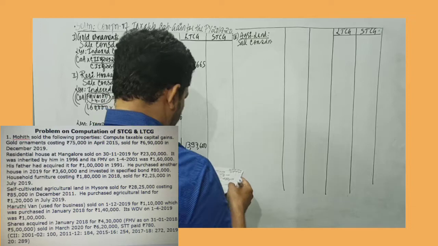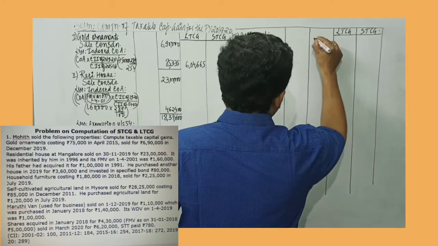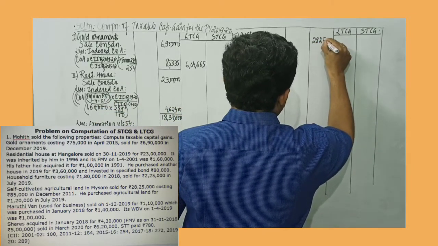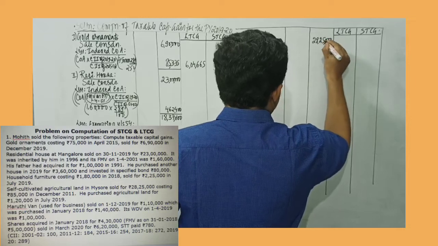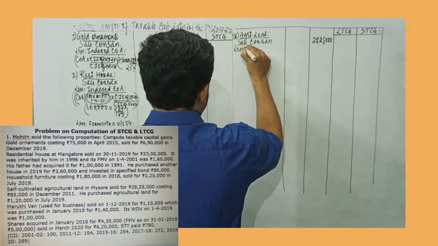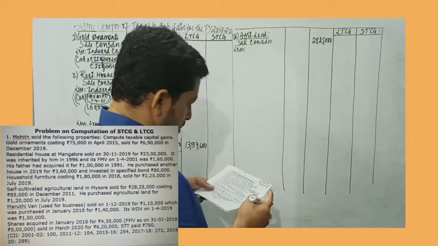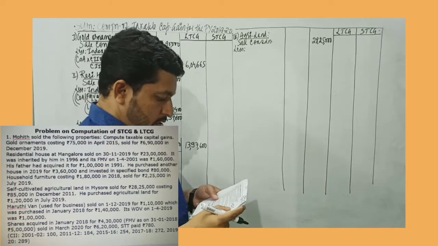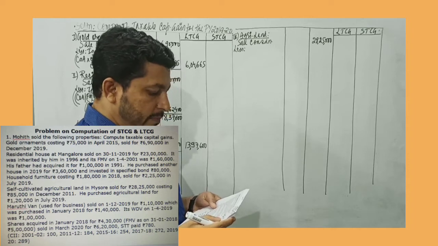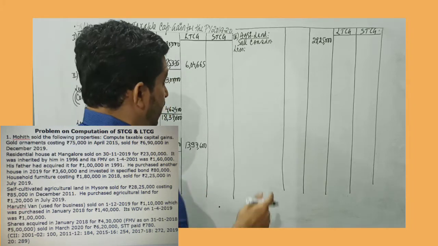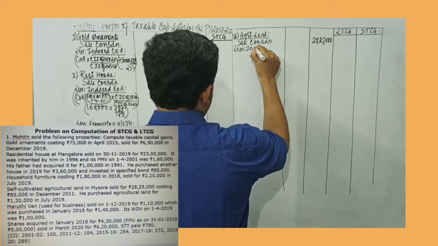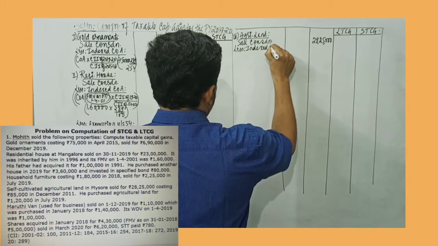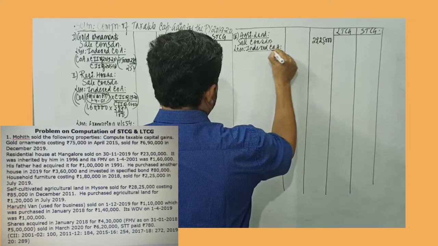Sale consideration of agriculture land is given as 28,25,000. So 28,25,000 is the value, less the index cost of acquisition. Now this was purchased in December 2011, so 11-12. I record that it's a long-term capital asset, so I calculate the index cost of acquisition.